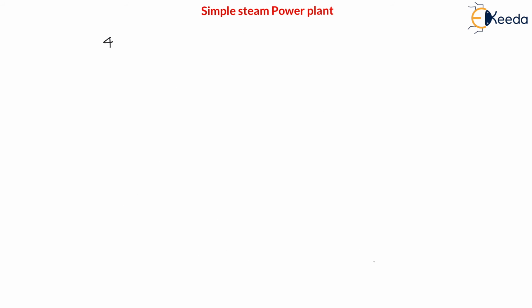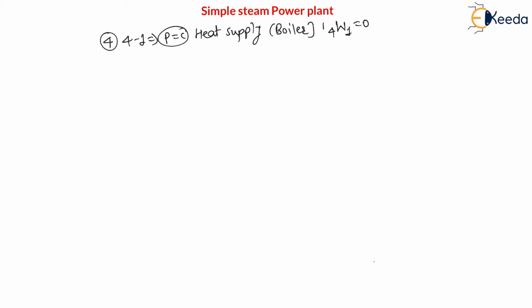Now last device is here boiler, that is 4 to 1. 4 to 1 is constant pressure heat supply in boiler. Therefore the device is boiler. And my dear students, boiler is not producing any work or not consuming any work. Therefore boiler is not a device of work, it is a device of heat only. Therefore work is 0 and heat is supplied in the boiler.